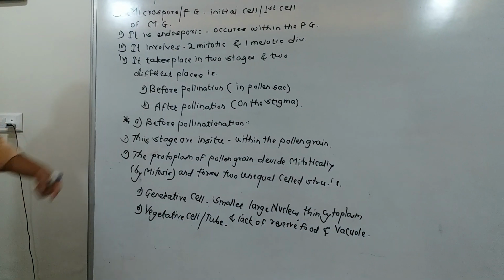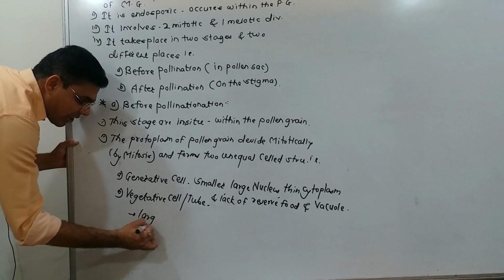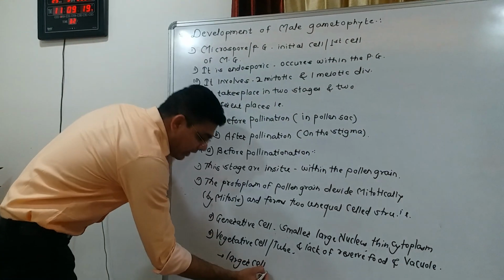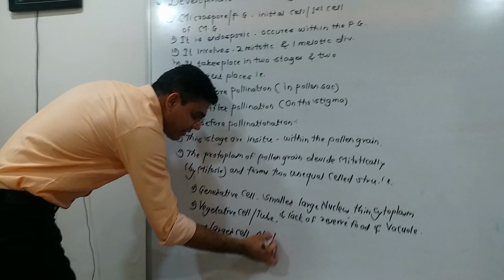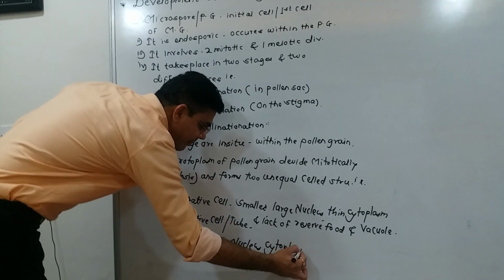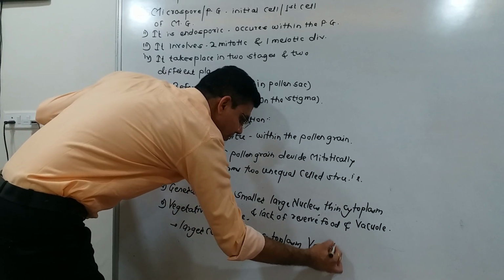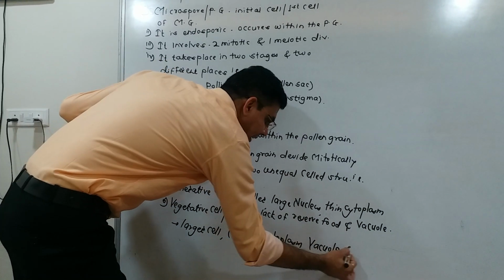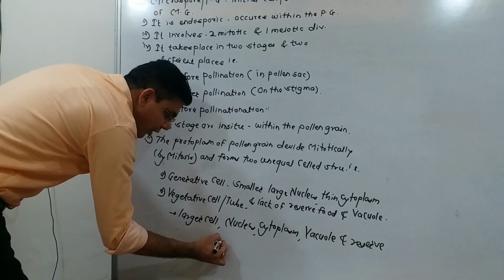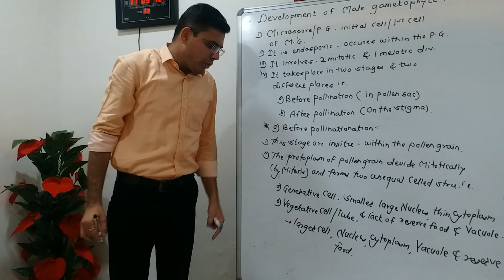But the vegetative cell is the larger cell. It contains a nucleus, cytoplasm, a large vacuole, and it contains reserve food.